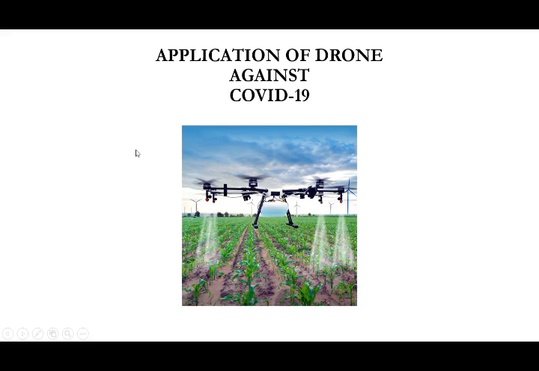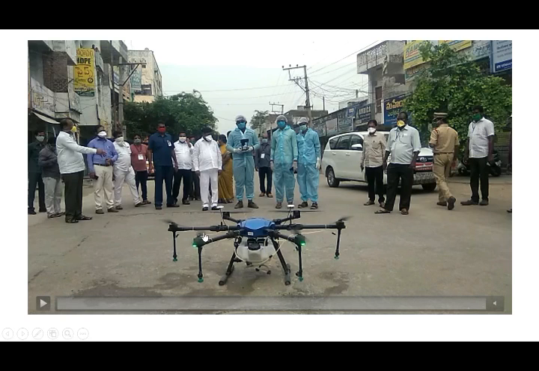Okay, next application of drones, again COVID-19. How drones are used nowadays to control COVID-19. In this picture you see one drone. This is an agricultural drone used for spraying fertilizers over agricultural crops or fields. This is a tank where we fill our fertilizers. These are the sprayers which spray the fertilizers over the field. This drone is now used for spraying sanitizer. We just fill the sanitizer in this white can, using the pump to pump from this can to spray through this green nozzle.